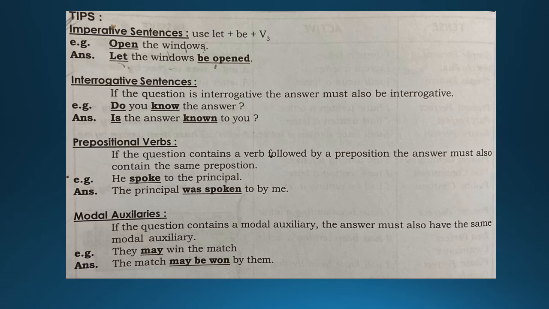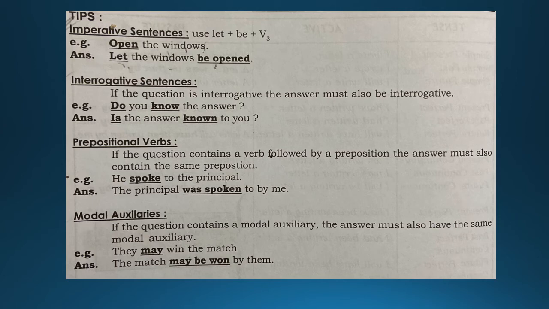Okay, now modal auxiliary. If the question contains a modal auxiliary, the answer must also have the same modal auxiliary. Okay, must, ought. Now all these words, if the modal auxiliary in the first sentence in the active voice is must, even when you write down the answer, the passive voice should also have the modal auxiliary word. Okay, example, they may win the match. Now here, what is the auxiliary word? Over here, the auxiliary is may. They may win the match. And the answer for it, the match may be won by them. The match may be won by them.